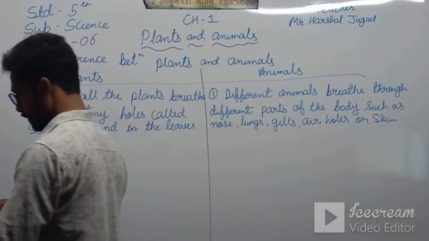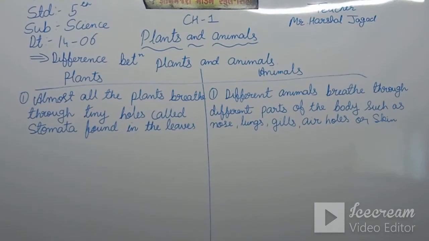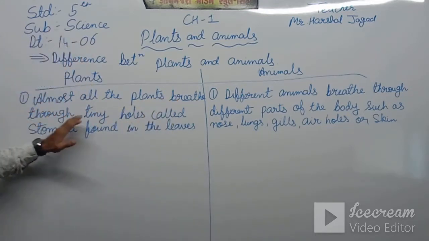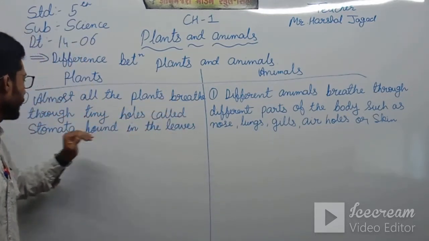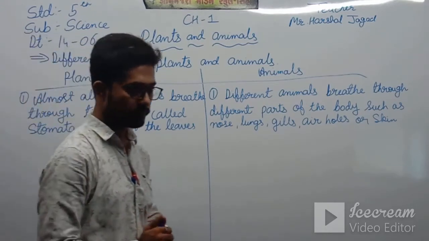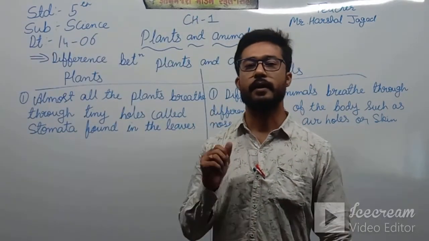So here the first difference is that almost all the plants breathe through their tiny holes called stomata found in the leaves. How do the plants breathe?